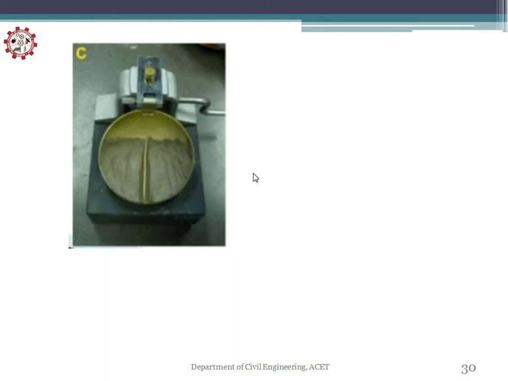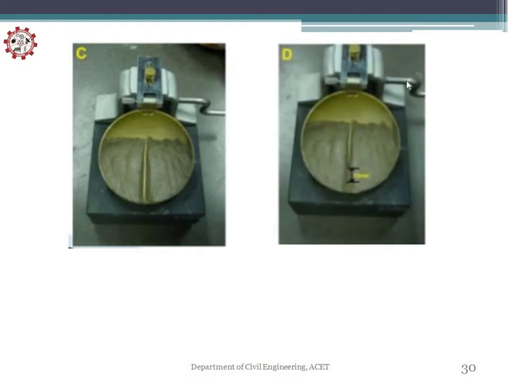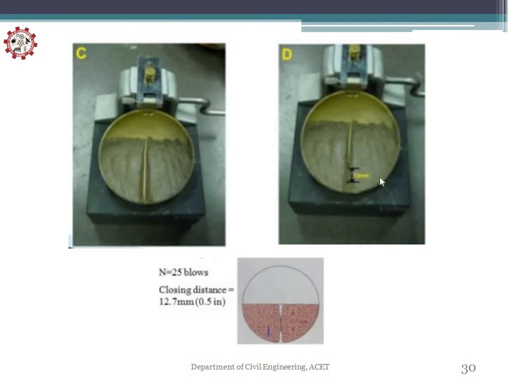apparatus. After that, you can see the groove is made by the grooving tool from the center, and you can see the brass color of the apparatus clearly. Then there is one handle. When you roll it, the container will raise up and move downwards. That is the fall of this apparatus. So you have to count the number of blows until the 2 soil parts reach each other, and the gap should be 12.7, about 12 mm, when they join.